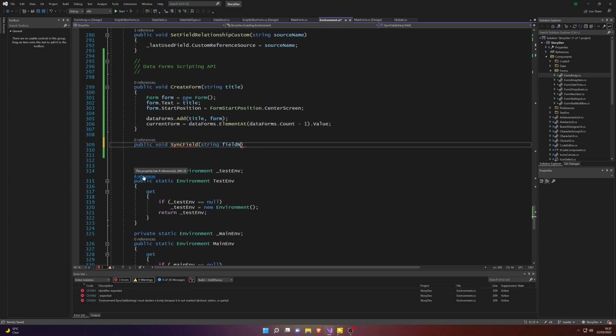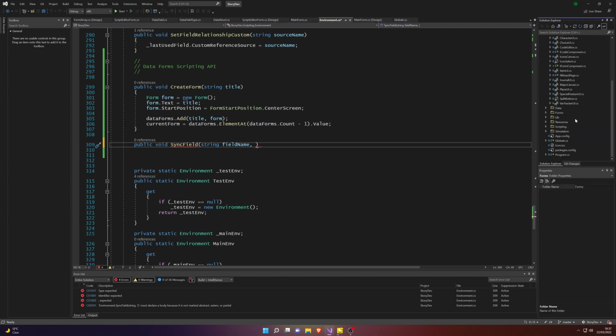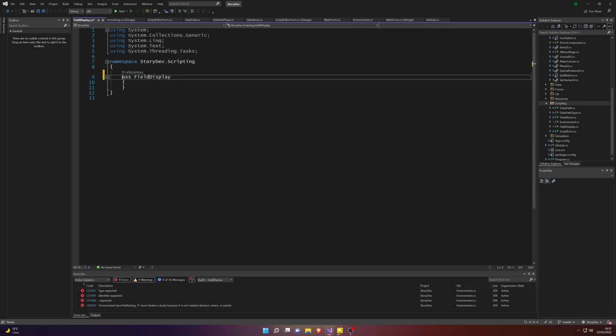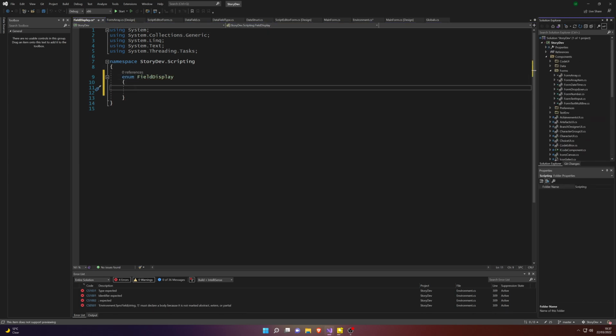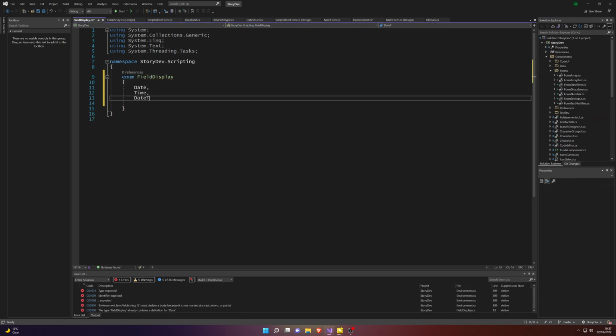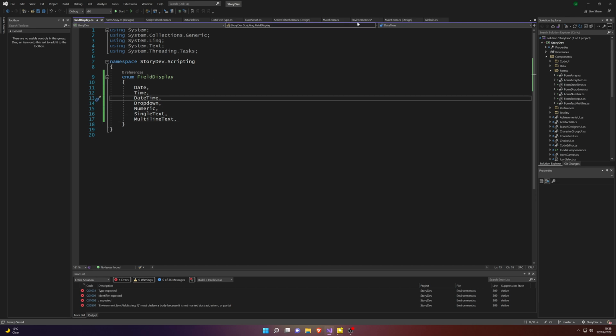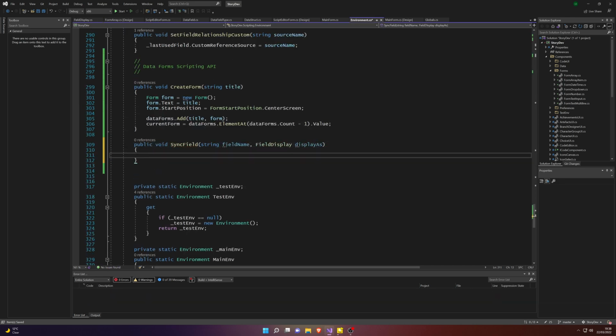Another method I add is sync field. So the idea behind sync field is to simply say what is the field name of the actual field that we want to sync with in our previously created structure, what's going to be the display name for that, and also how is it going to be displayed.